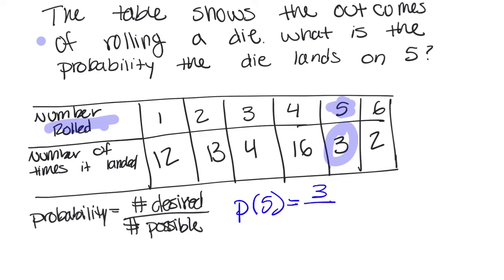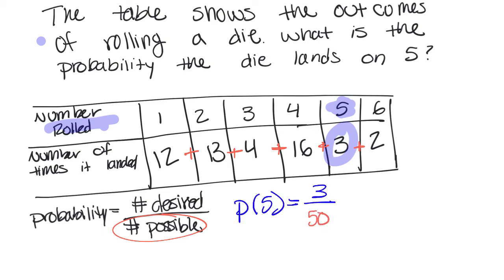out of, to find the number of possible outcomes, I'm just going to add all of these together. So how many times they rolled each one, I'm going to add those together. Take a second, do that on your own. When I took 12 plus 13 plus 4 plus 16 plus 3 plus 2, I got 50.